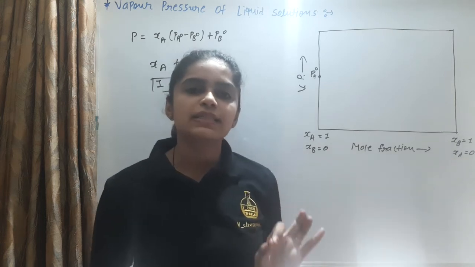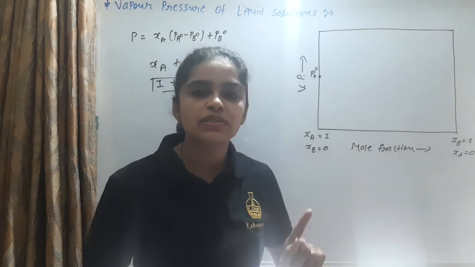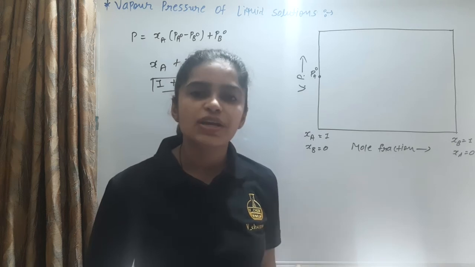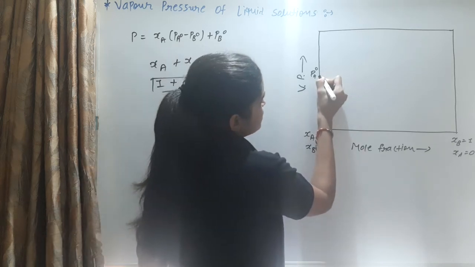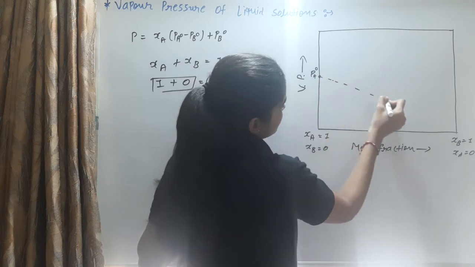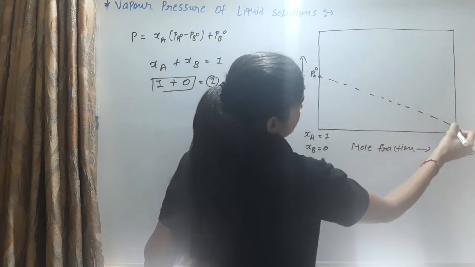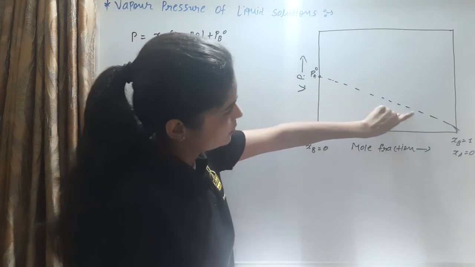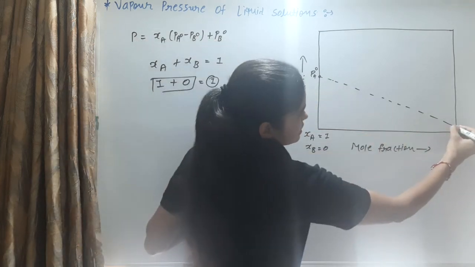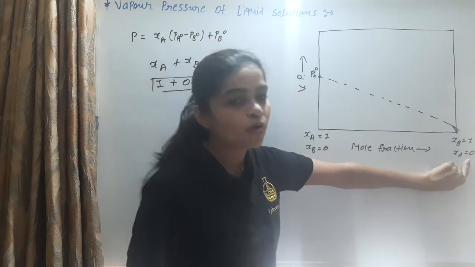Where the mole fraction is decreased, its vapor pressure is decreased. In this line, the vapor pressure decreases at each point.